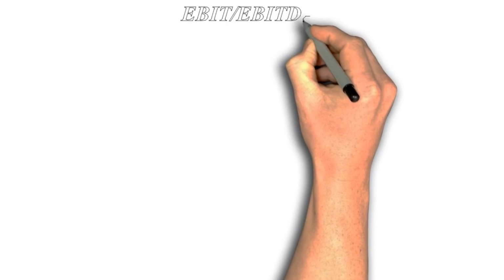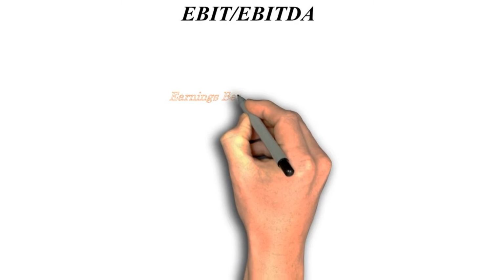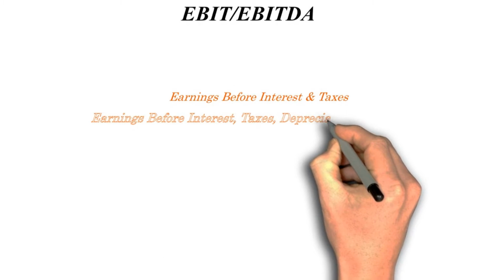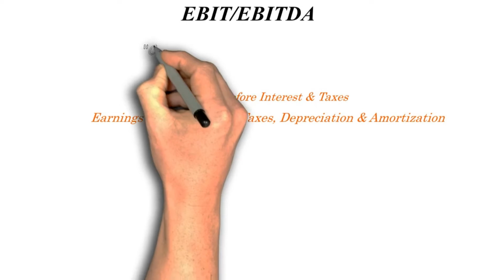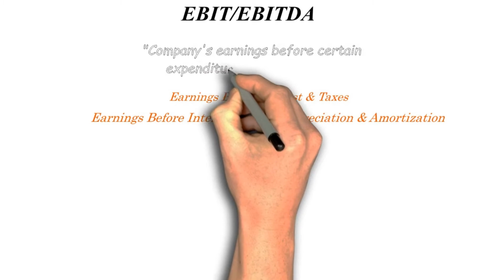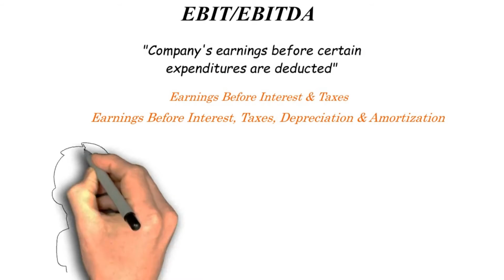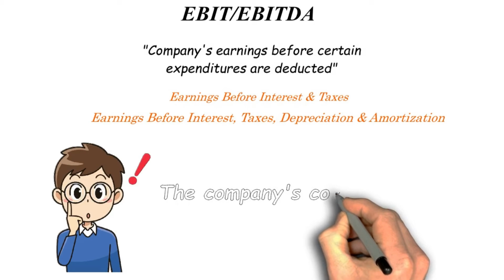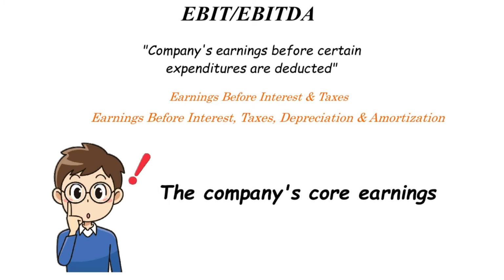EBIT/EBITDA. Earnings before interest and taxes, that is EBIT, and earnings before interest, taxes, depreciation, and amortization, that is EBITDA, are two often used financial terms that refer to a company's earnings before certain expenditures are deducted. The measures are thought to accurately reflect the company's core earnings.